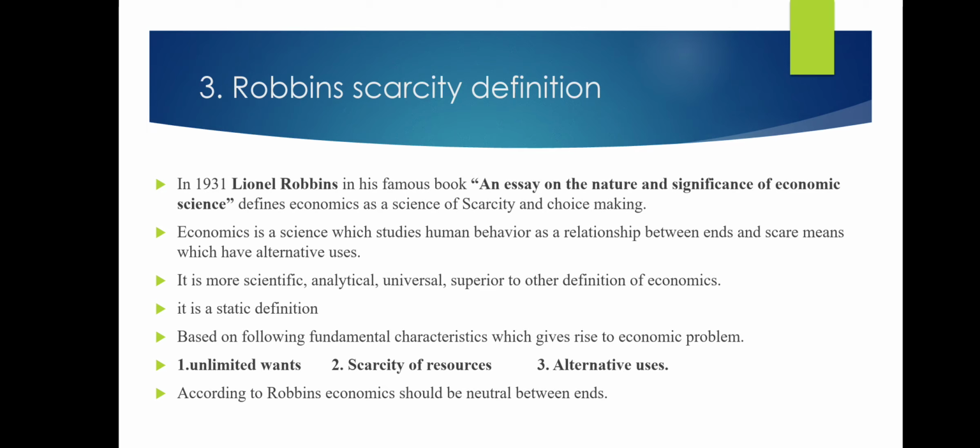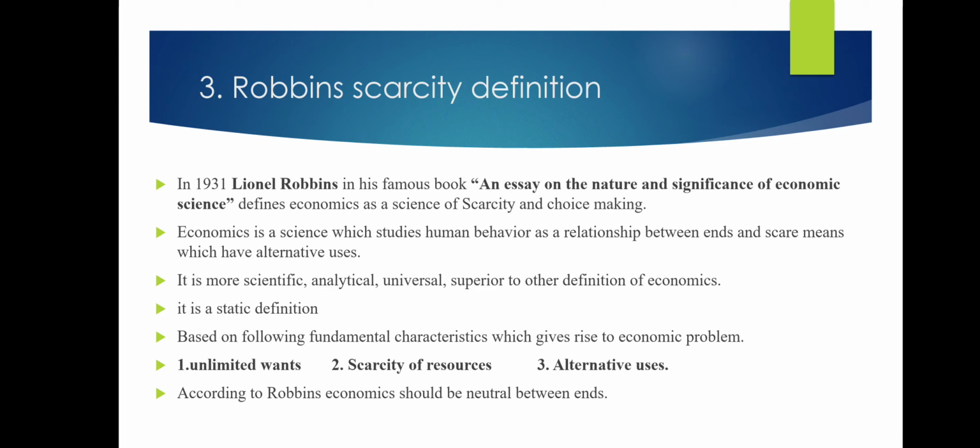Next, Robbins' scarcity definition. We already discussed what scarcity is. In 1931, Lionel Robbins, in his famous book An Essay on the Nature and Significance of Economic Science, defined economics as a science of scarcity and choice making. Economics is a science which studies human behavior as a relationship between ends and scarce means which have alternative uses. Ends means wants, means resources.